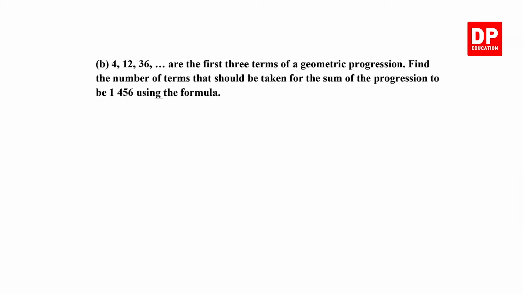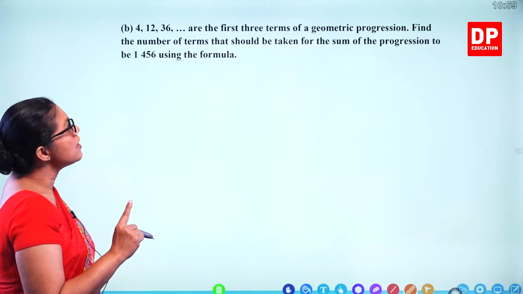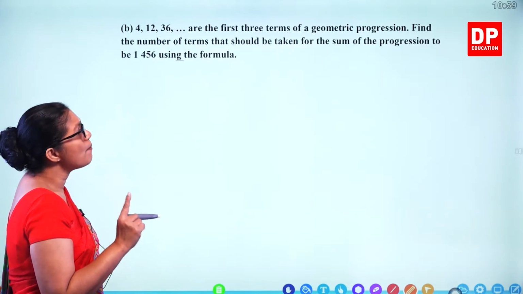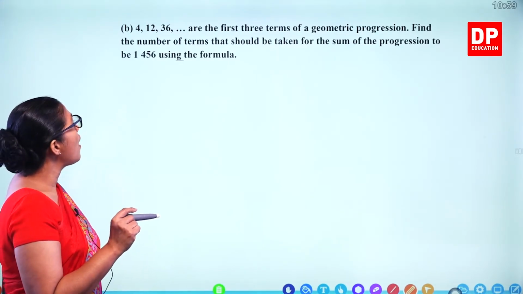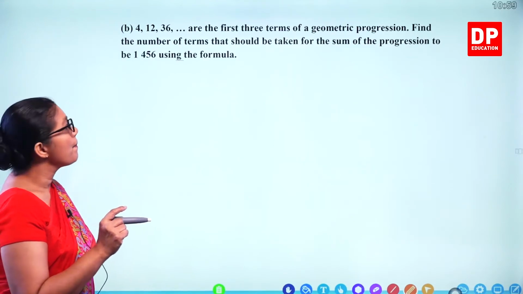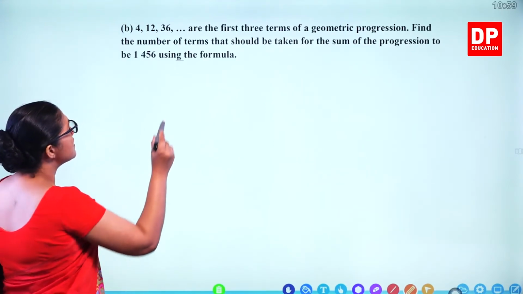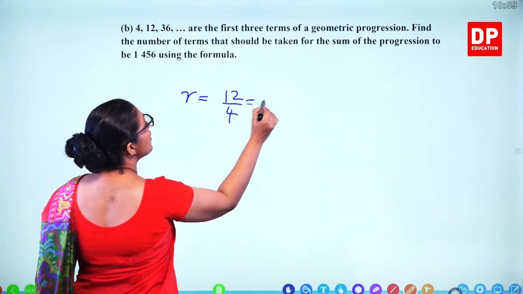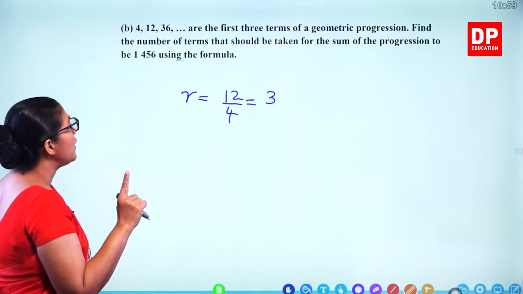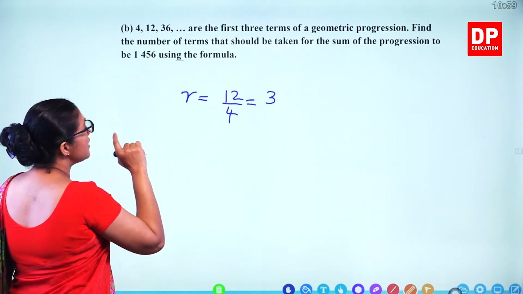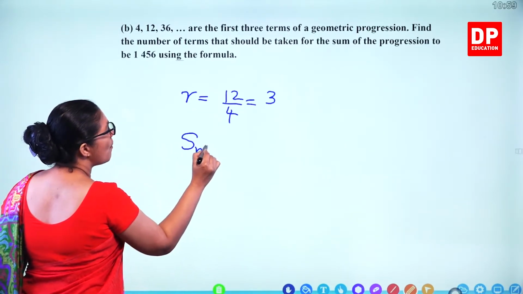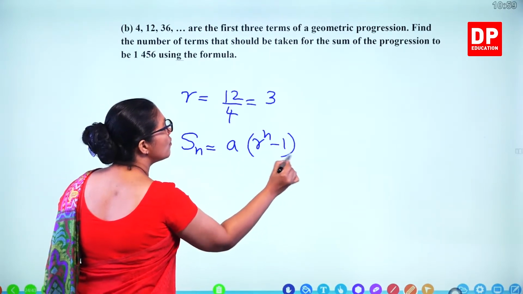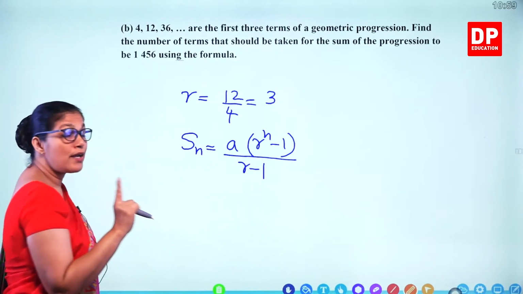Part B. 4, 12, 36 are the first 3 terms of a geometric progression. Find the number of terms that should be taken for the sum of the progression to be 1456 using the formula. The sum is that. So what's the common ratio? Any term divided by the previous. So you get 3. So it is a positive value and a whole number greater than 1. So you can use the Sn formula, a(r^n minus 1) over r minus 1, because r is greater than 1.